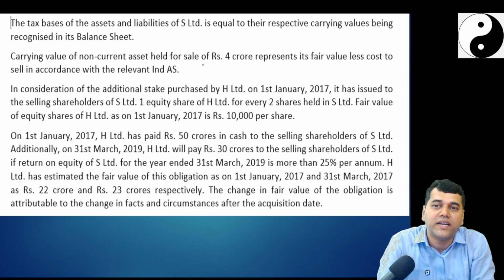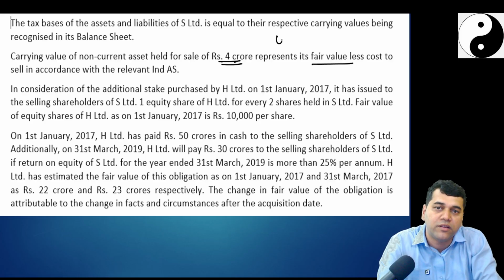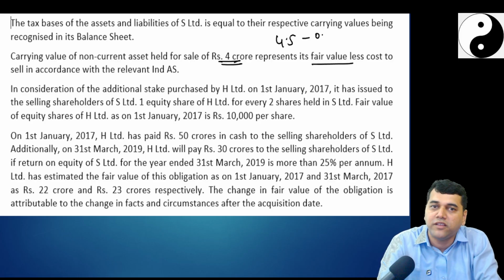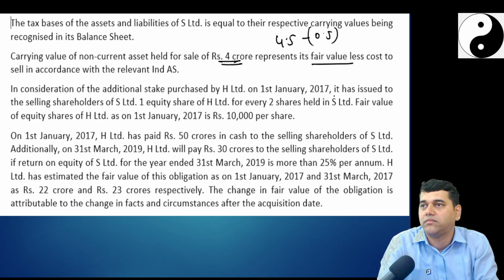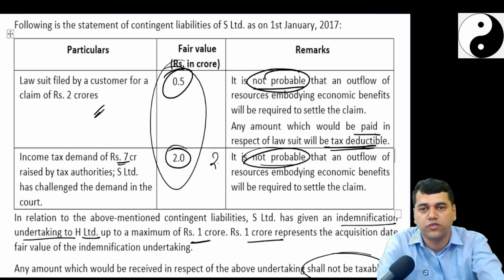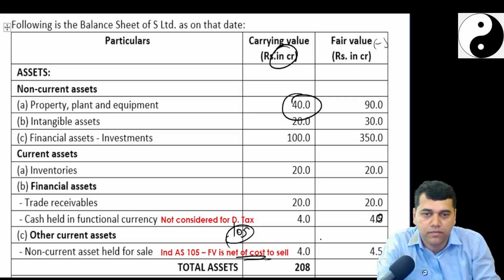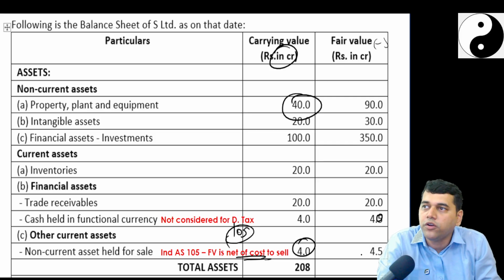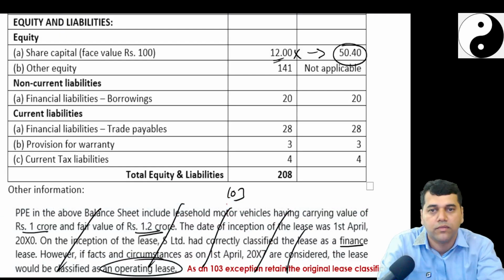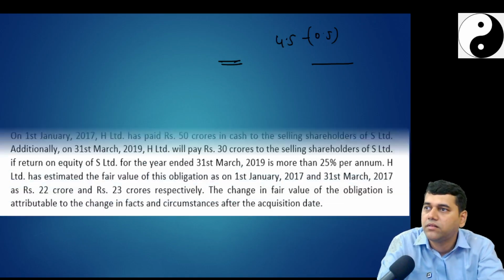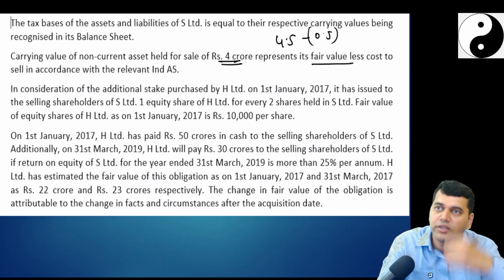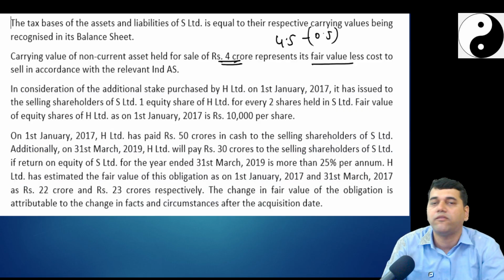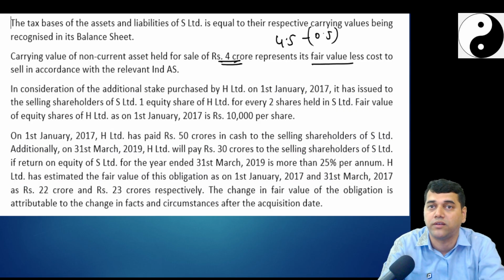Carrying value of non-current assets held for sale is 4 crore, represented by fair value less cost to sell. That means fair value is 4.5 minus 0.5 is the cost to sell. So the book value is 4. This one, this particular item. How did you get 4? 4.5 minus 0.5 is cost to sell. That's fine. Cost to sell is selling expenses. And Ind AS 105 says that you have to show net of cost to sell.